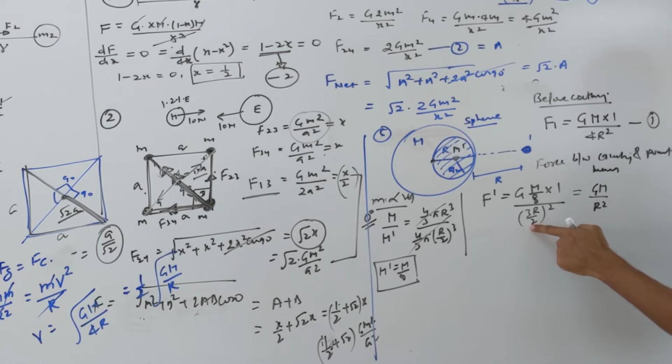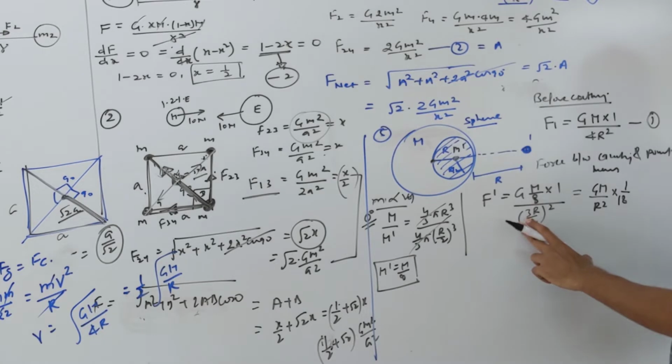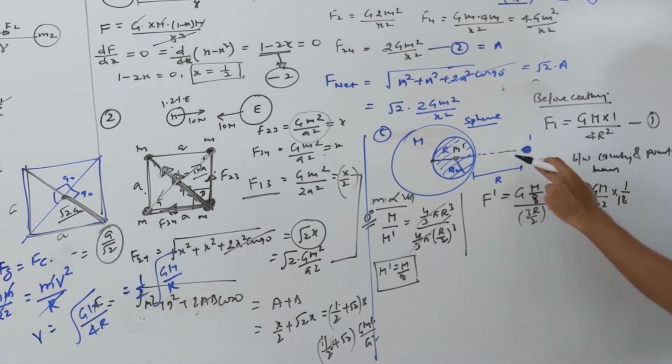there is 9 here and 8 also comes down. 4 goes up, so it's coming 18 actually, right? 1 by 18 is coming, I think I am correct. So 9 is here, 4 goes up, 4 times 2 is 18. This is your F dash.